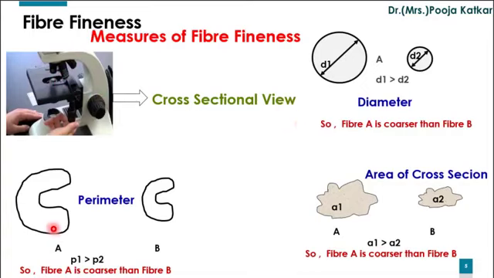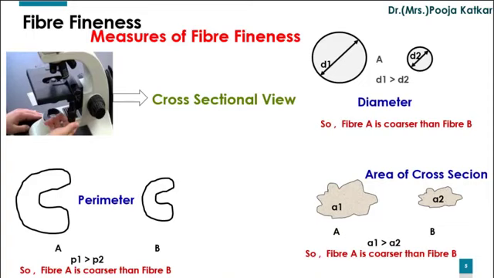Here again I have shown two different pictures, fiber A and fiber B. If you measure the perimeter of A, it is greater than the perimeter of B, and thus higher perimeter indicates coarser fiber. In this case, fiber A is coarser than fiber B.